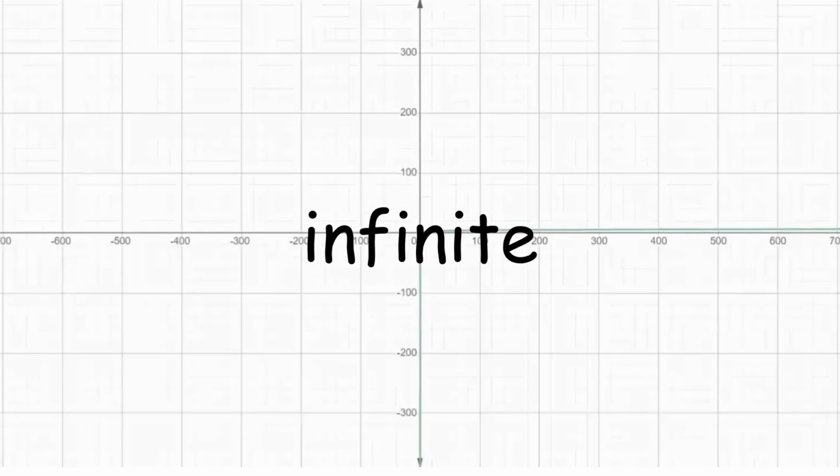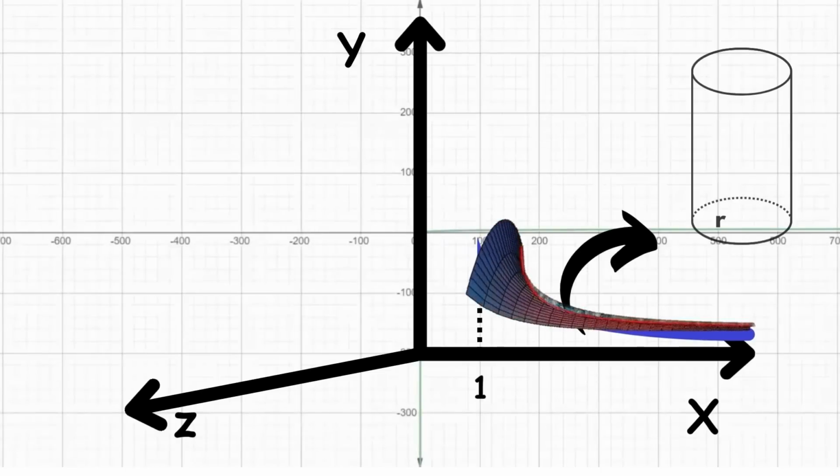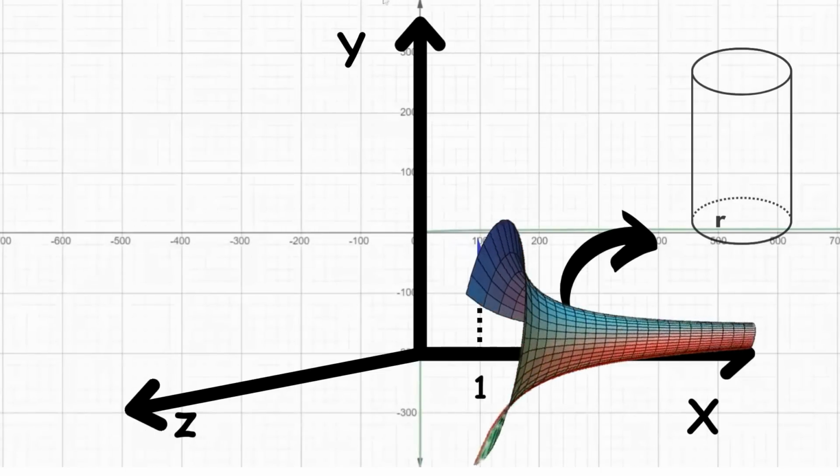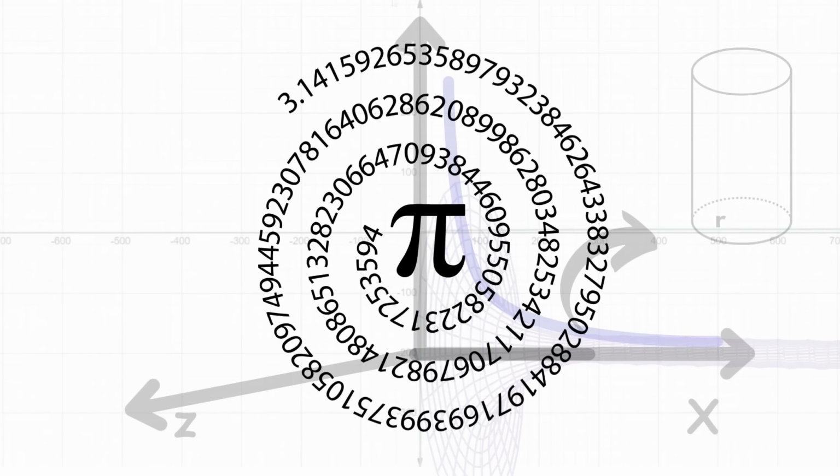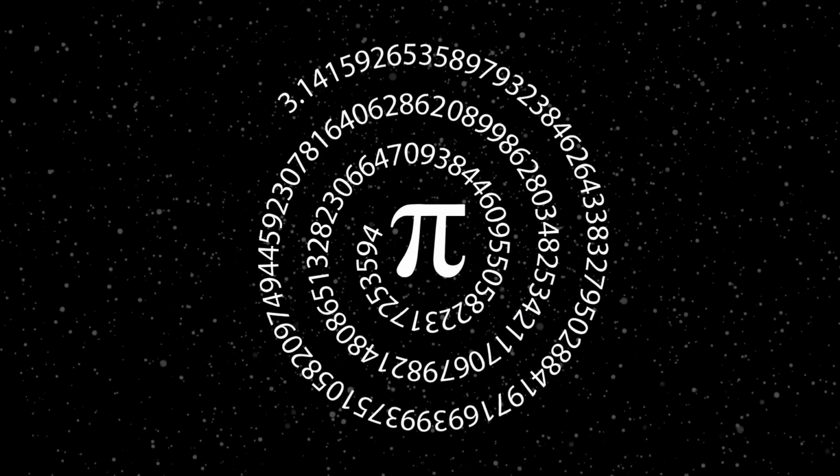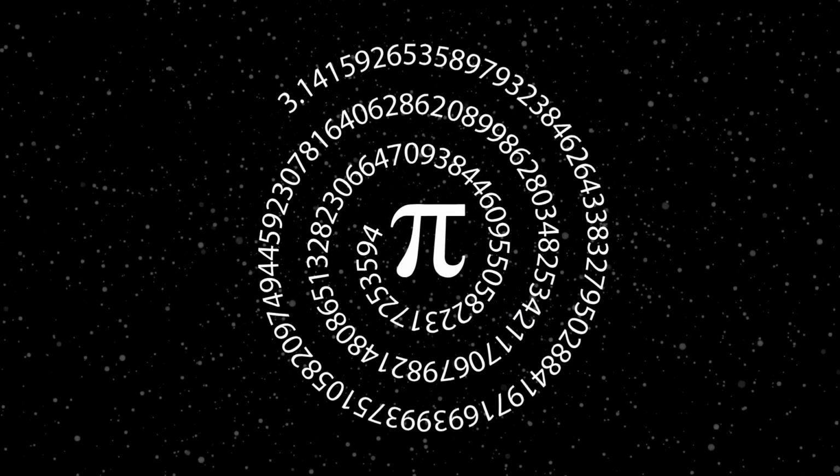This is despite the fact that when we rotate this around the x-axis, the volume of the solid we get has a finite value of pi. Due to the counterintuitiveness of this fact, mathematicians at the time of its discovery perceived it as a paradox.